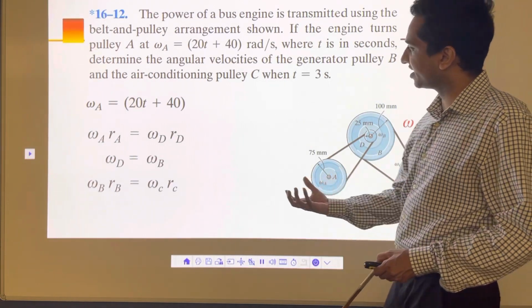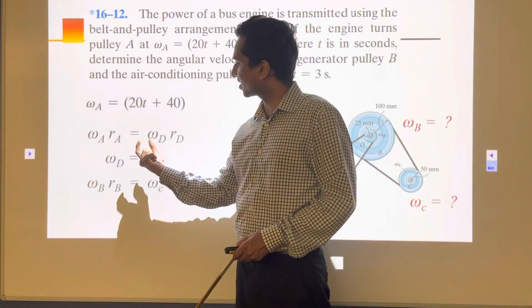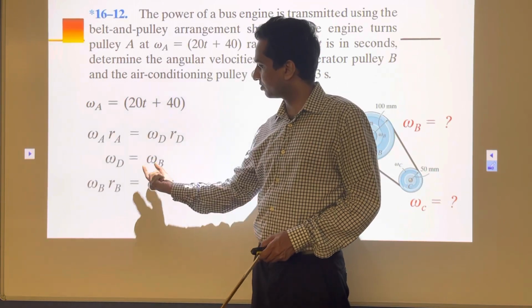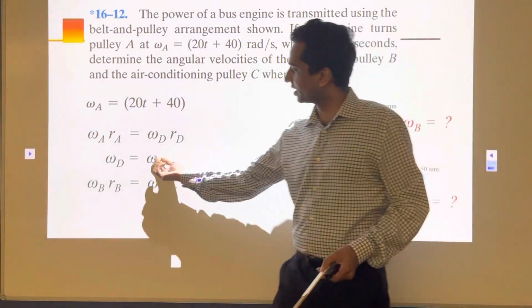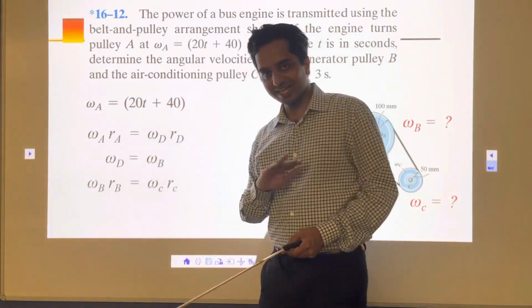It means 100 radian per second. I'm going to put it here. I'm going to calculate omega D. That omega D is nothing but omega B. Once I have omega B, I'm going to take that omega B here and I can calculate omega C, and you are done with the problem.